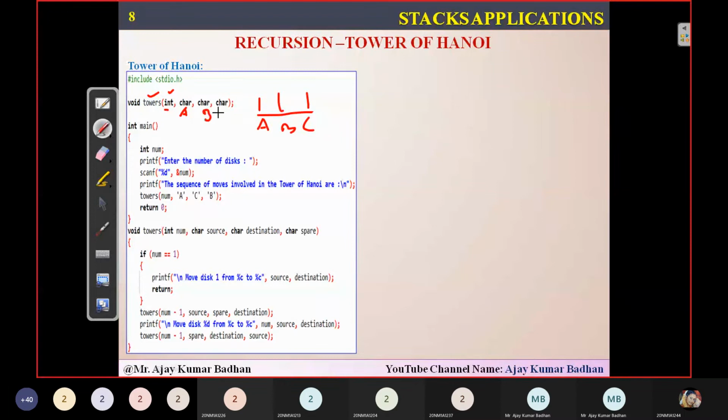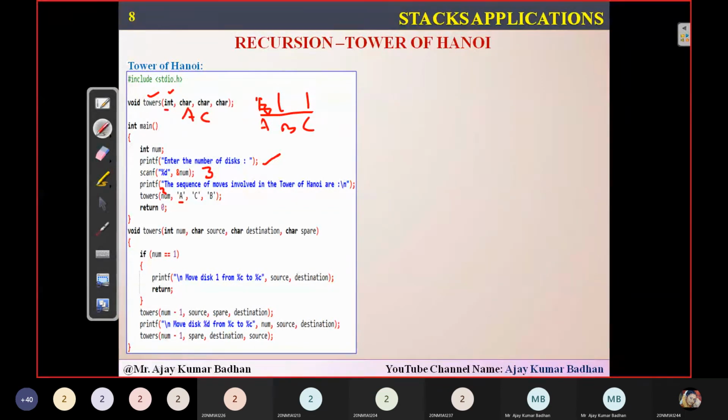That I am explaining here. So tower number, number is how many disks? 3 disks. A, C, B. Here we'll be having a source node, a destination node, and this is your auxiliary node, A C B.